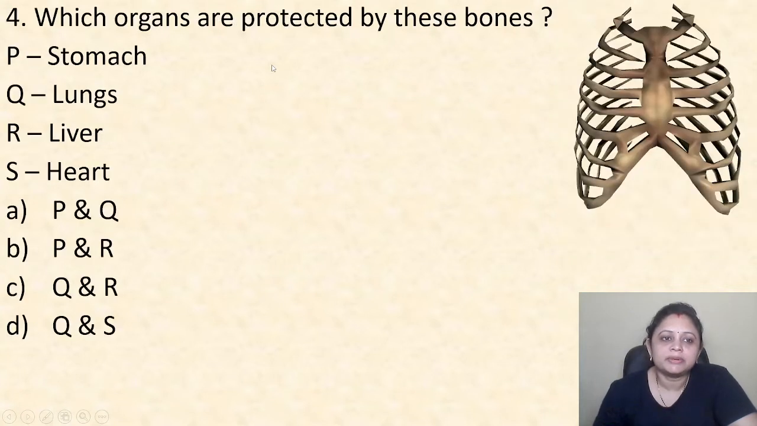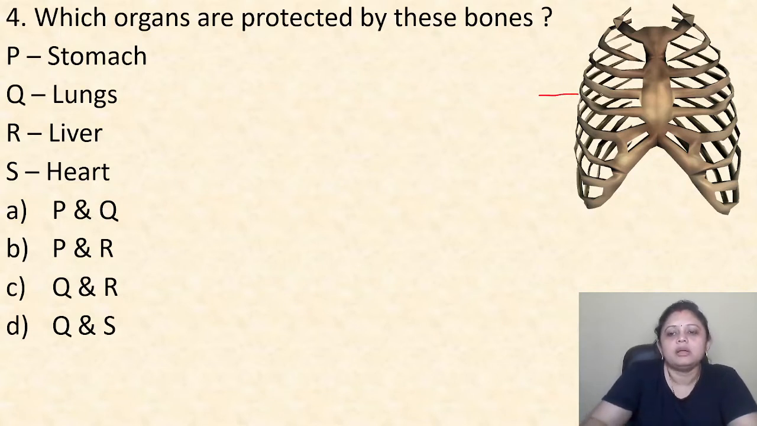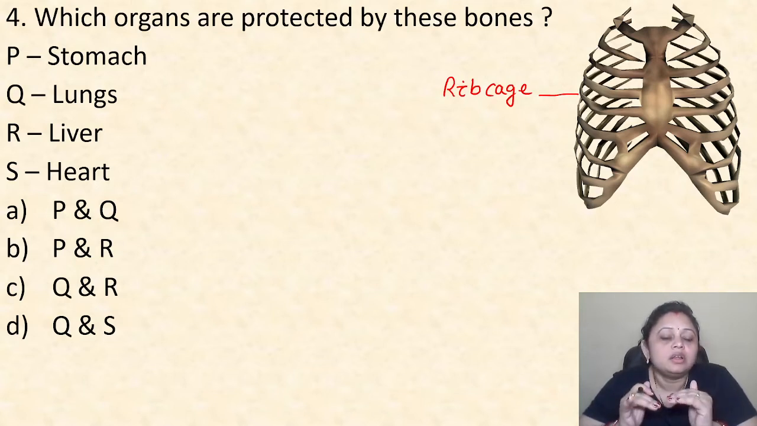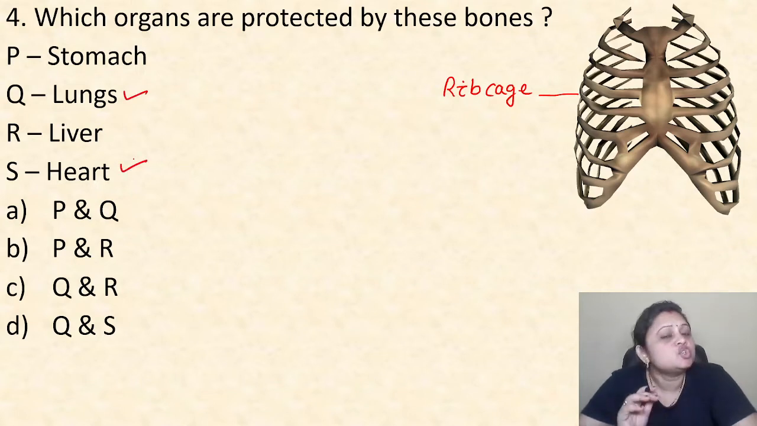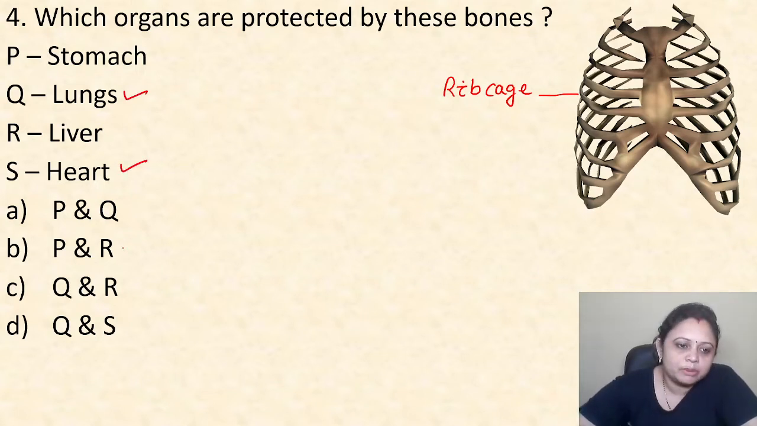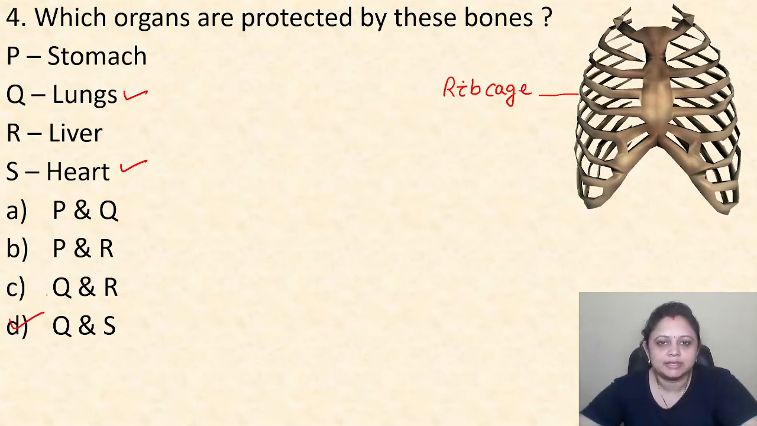Coming to the next question, which organs are protected by these bones? P, stomach. Q, lungs. R, liver. S, heart. Option A, P and Q. B, P and R. C, Q and R. D, Q and S. So this image is of the rib cage, right? And this rib cage protects our heart and lungs. So the correct option will be option D, that is Q and S. Got it? Yes.